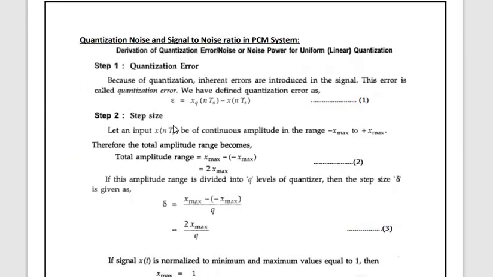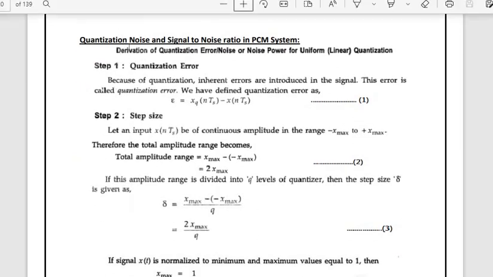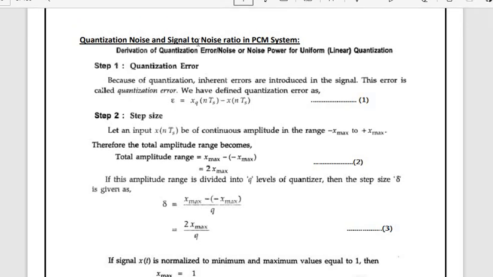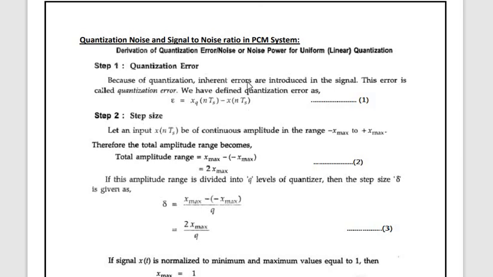Now see uniform quantization noise and signal to noise ratio in PCM. How are you going to find it out? Here it is given clearly. Because of quantization, you are having 4 steps. I'll briefly explain this one.